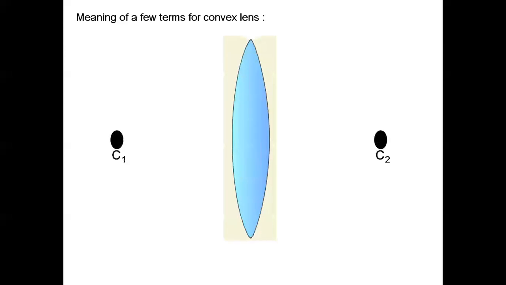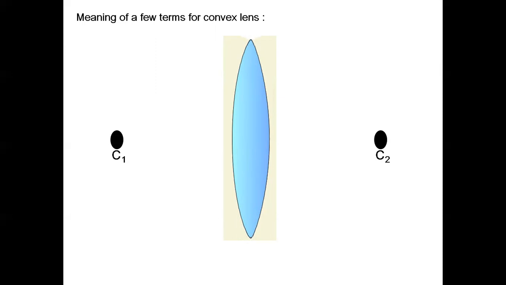So first, you are seeing a convex lens with a center in the middle, and then C1, C2, the two centers of curvature we put here. So the first definition, center of curvature. A lens, either a convex lens or a concave lens, has two spherical surfaces.